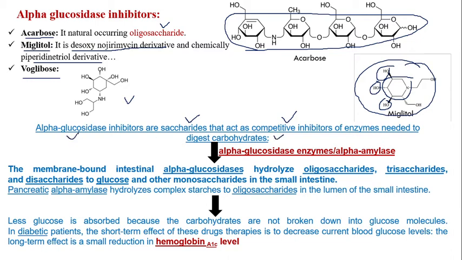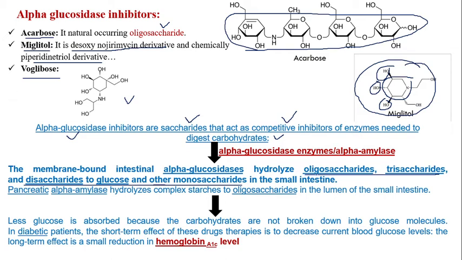These enzymes hydrolyze oligosaccharides, trisaccharides and disaccharides to glucose and other monosaccharides. So what is the main role of the enzyme alpha glucosidase? It is a membrane-bound intestinal glucosidase enzyme which hydrolyzes oligosaccharides, trisaccharides, and disaccharides to glucose as well as other monosaccharides in the intestines.